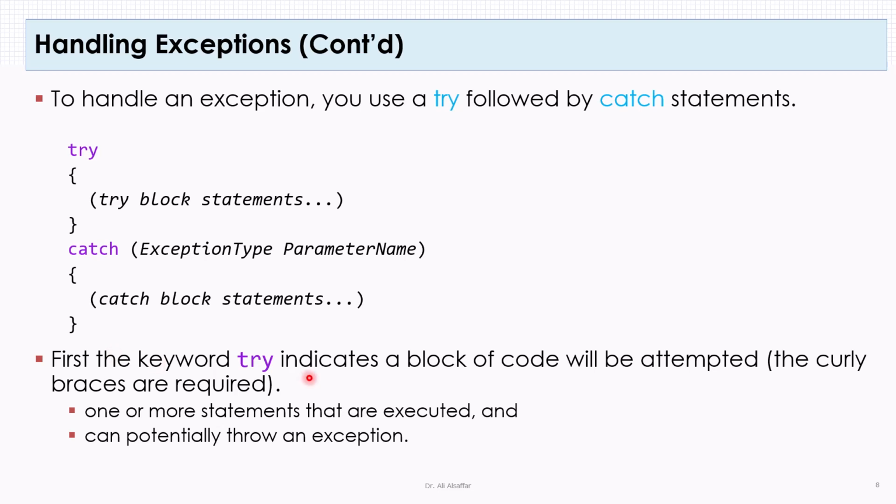First, the keyword try indicates a block of code will be attempted. When we say attempted, it means tried for execution, and they will probably generate exceptions. So these are one or more statements that are executed inside a try and can potentially throw an exception.